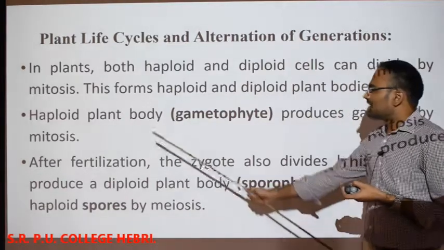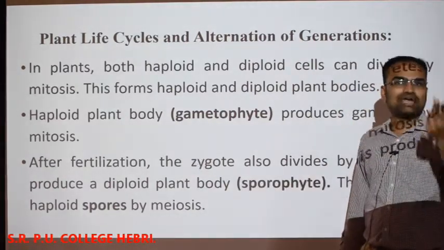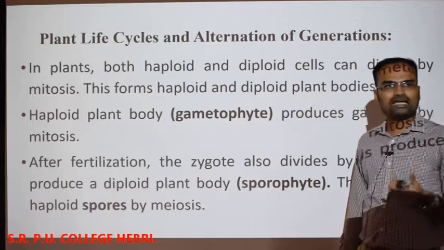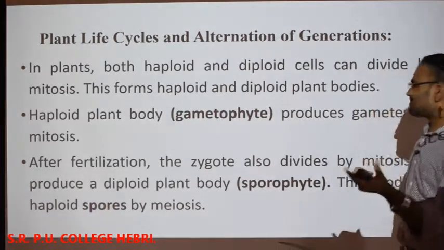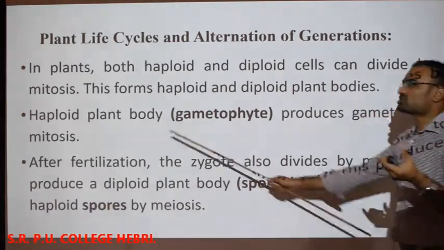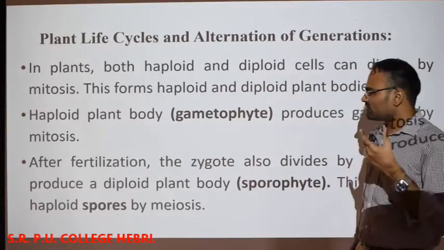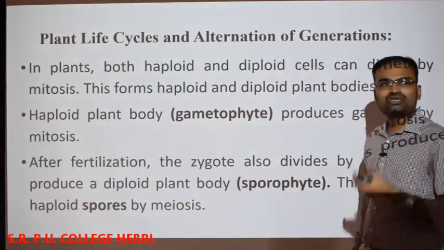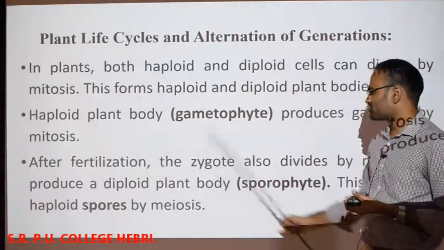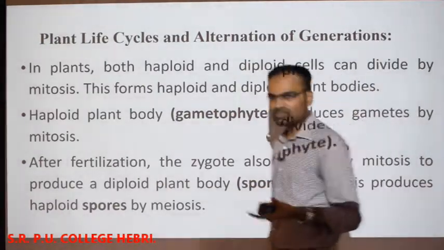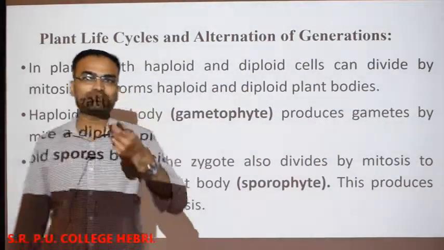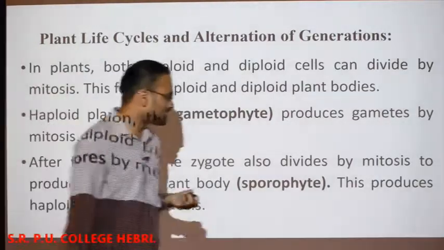If the entire plant body is haploid, the gametes are going to be produced by the process of mitosis. If the plant body is diploid, that means after fertilization the zygote itself is diploid. If it wants to produce the gametes, meiosis has to occur.